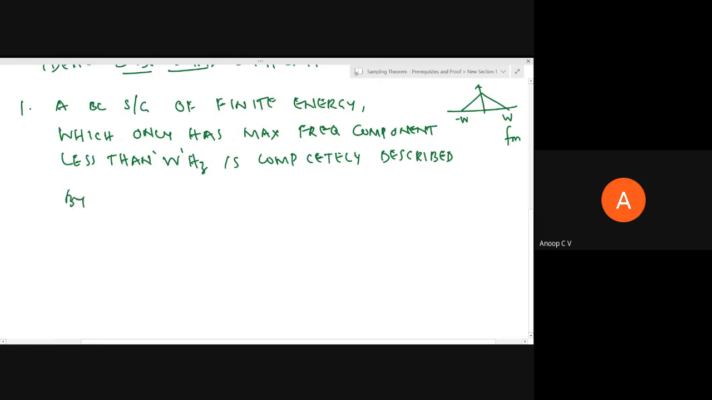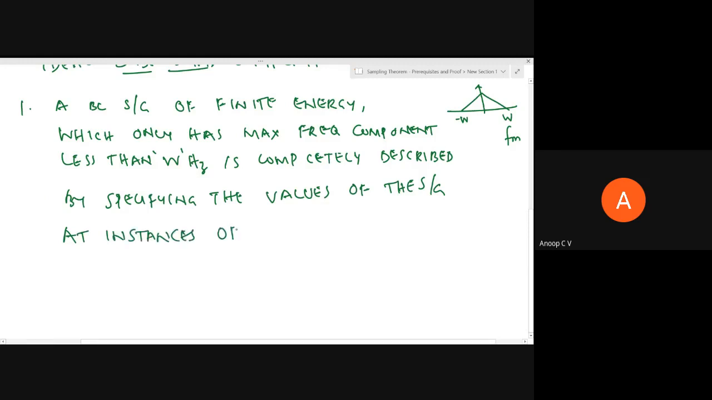A signal with max less than W hertz is completely described by specifying the values of the signal at instances of time separated 1 by 2W seconds apart or lesser.